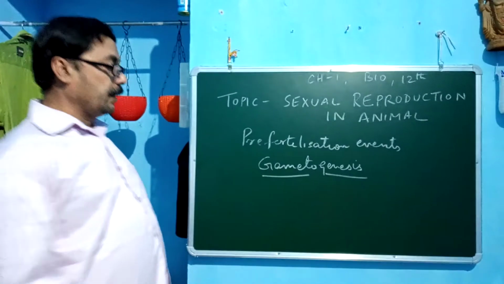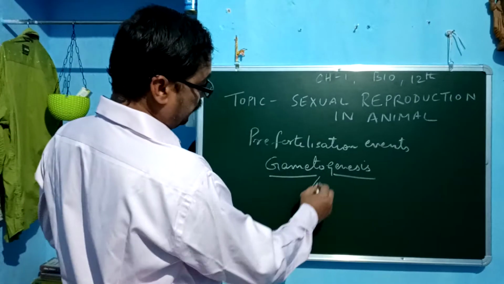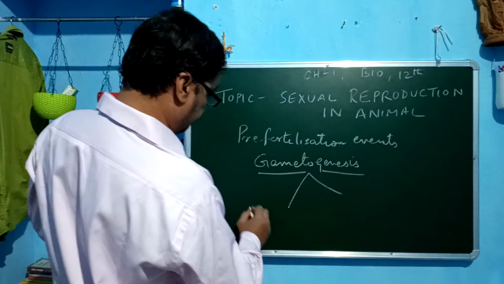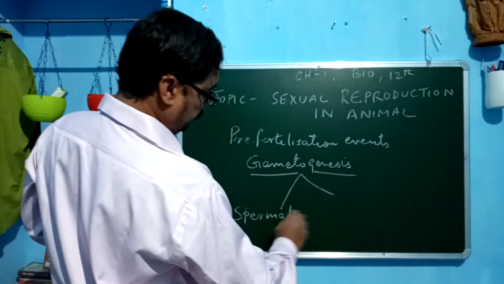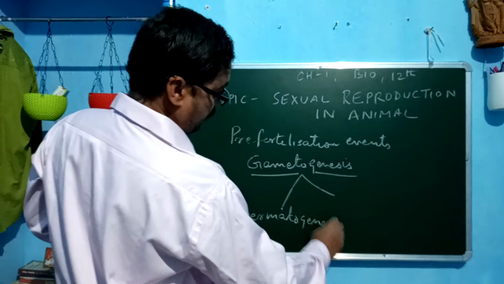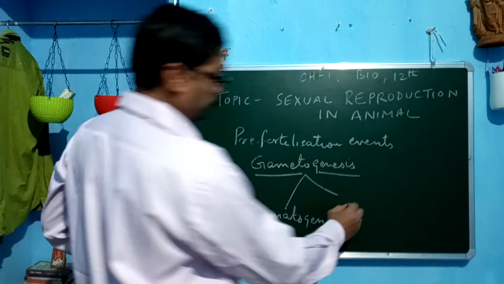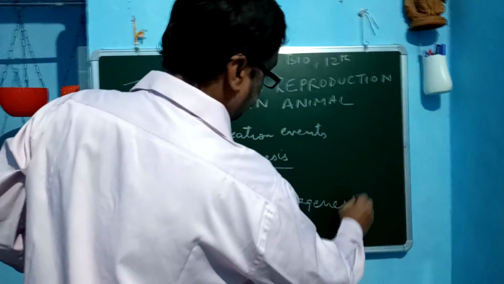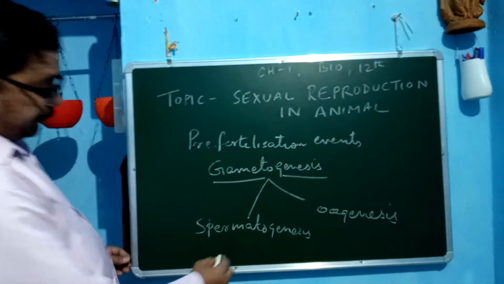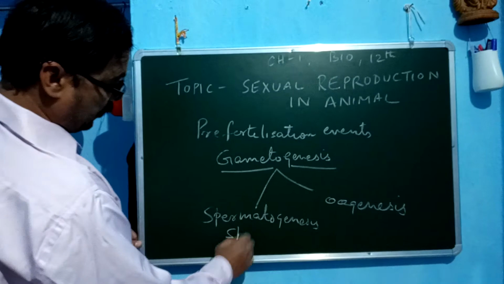In the male, the male gamete is the sperm and the female gamete is the ovum. The gametogenesis is divided into two parts: spermatogenesis and oogenesis. Spermatogenesis means a sperm is formed.